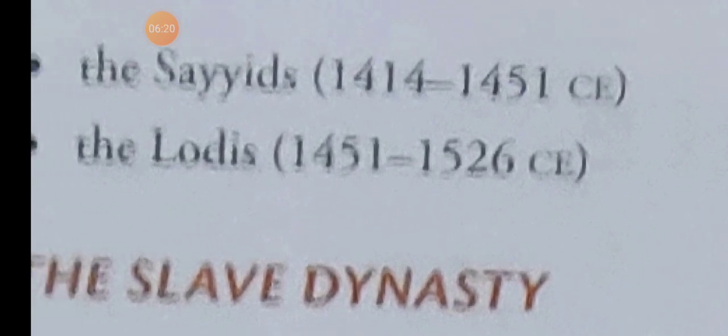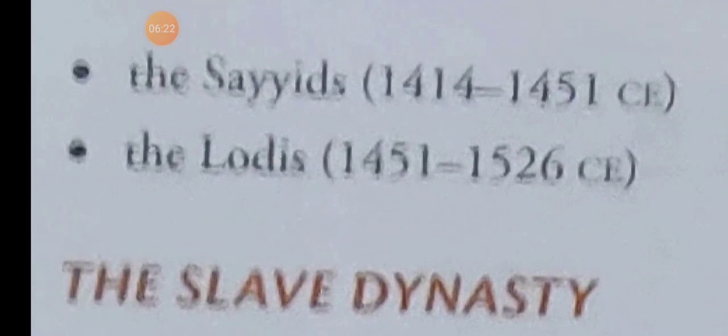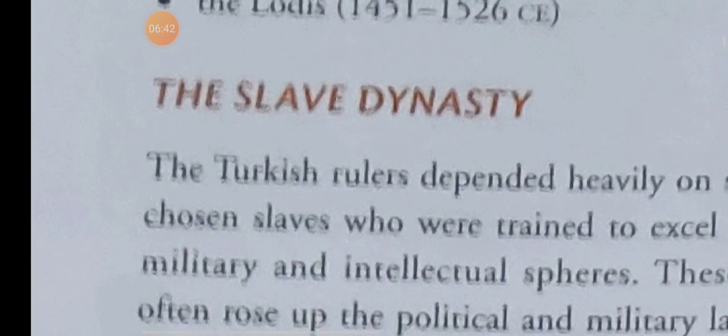And the last one, the Lodhis, ruled from 1451 to 1526 CE. Now the first one is the Slave dynasty.